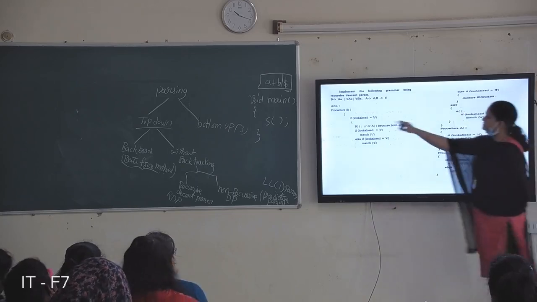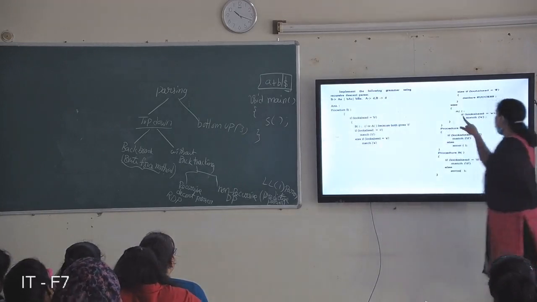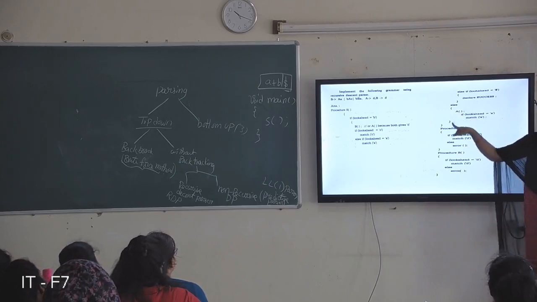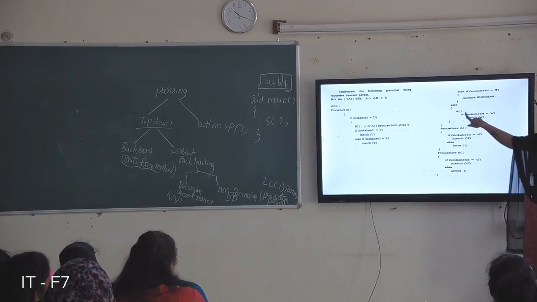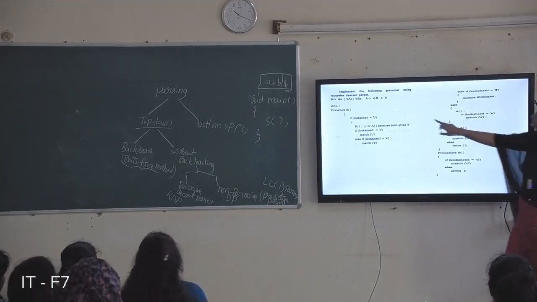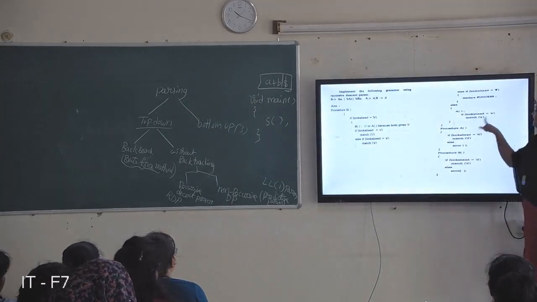Else, one more procedure is there, right? AA is there for S. So else it calls the procedure A. Why? Because it is a non-terminal. Again you can call the function A here. And you check the lookahead symbol. If lookahead equal to A, the next symbol is A here. If lookahead symbol equal to A, match A.